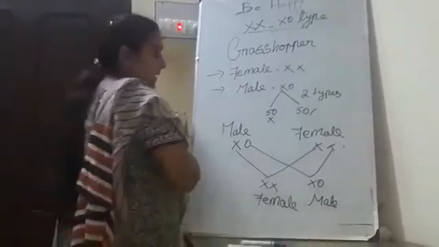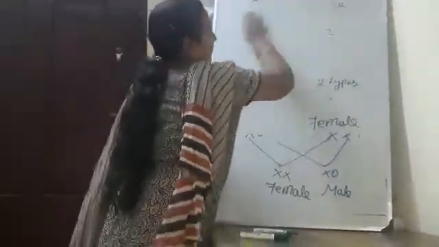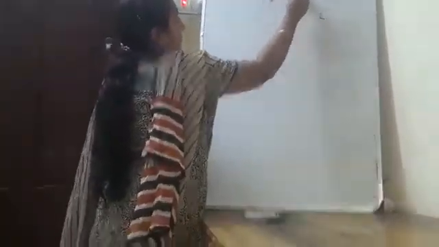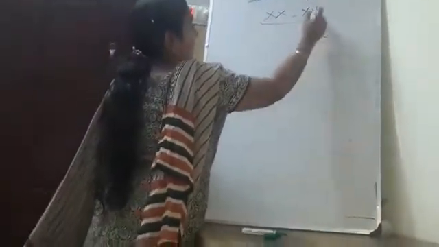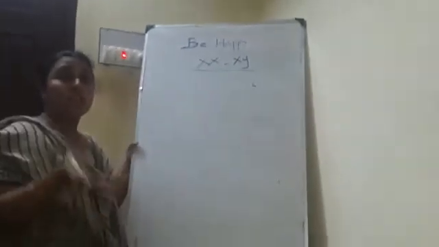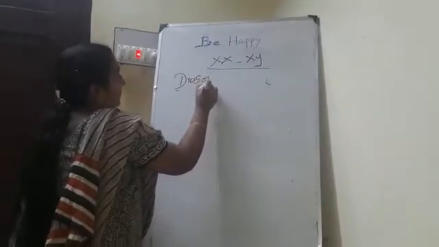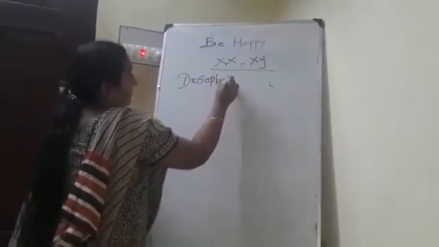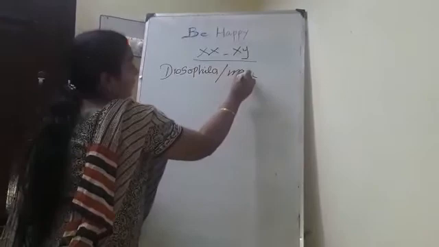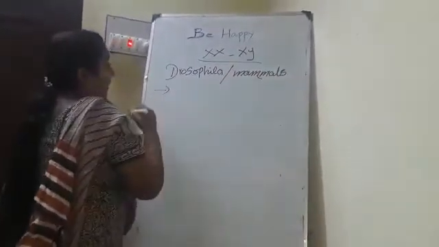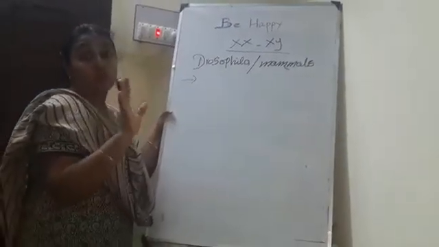And the next type, XX-XY type. It is mainly present in Drosophila and mammals including human beings. Here the number of chromosomes is the same.